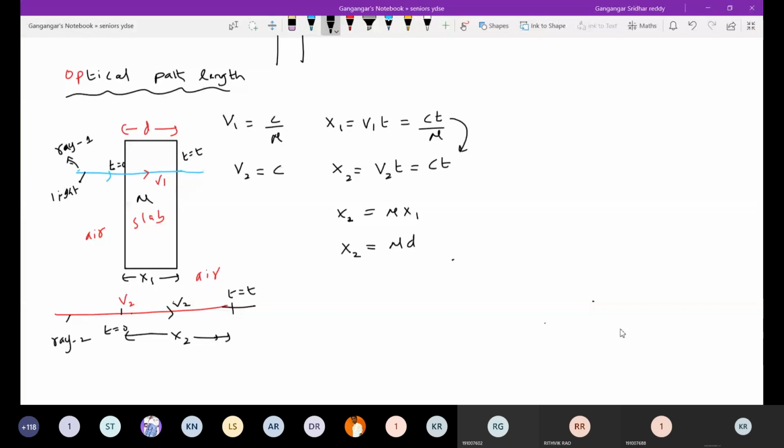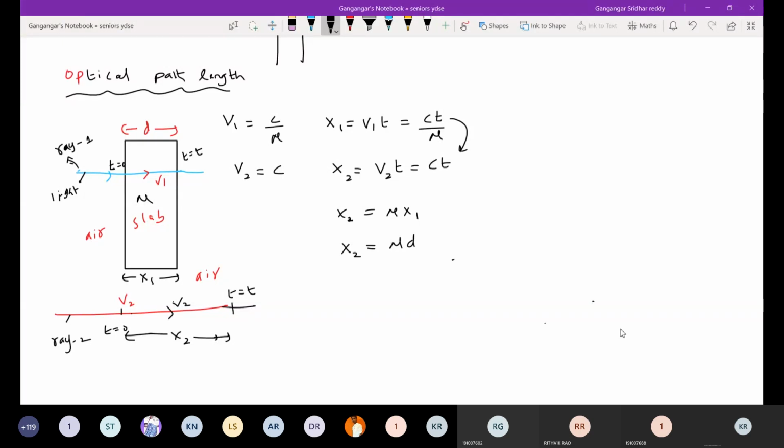Ray 1 moves a distance d through a slab. What is the thickness of the slab? d, in a time interval t. So what is the distance covered in this slab? We write it as x1 equal to v1t. What is v1? The speed of ray 1 in the slab, which is c by mu. So x1 is ct by mu, the distance covered by ray 1 when it moves through this slab.